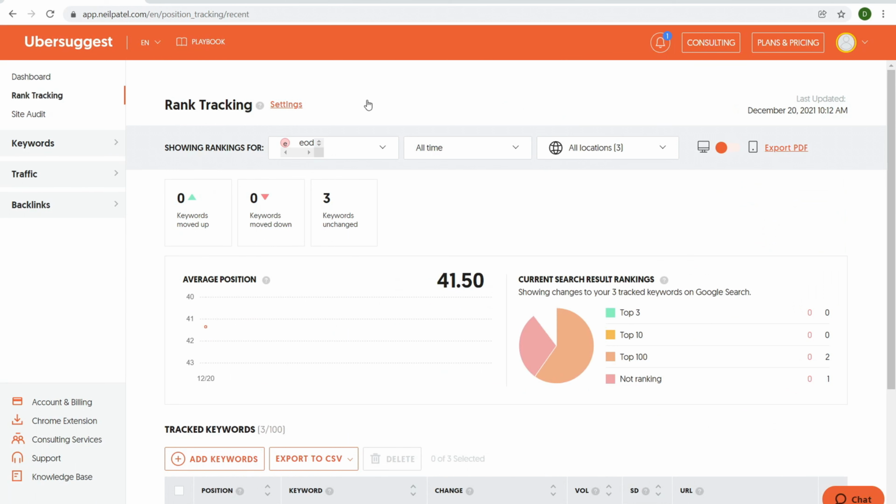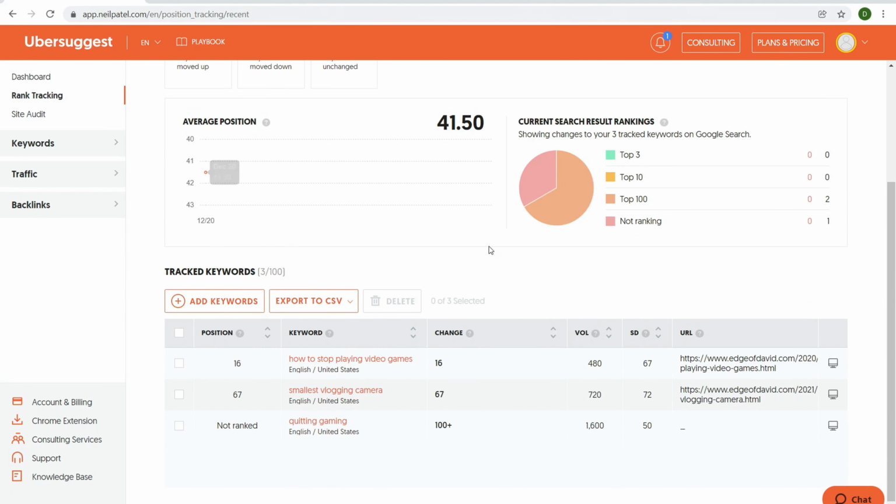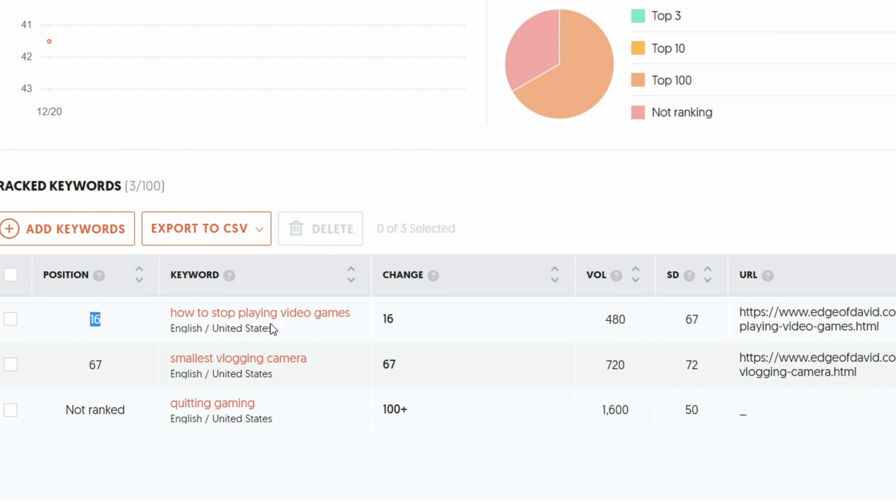So we jump over here to the rank tracker. The rank tracker allows you to, again, as you're setting up your website, tell Ubersuggest what keywords are important to your website that you want to track. Do you constantly want to know the position of, if you're doing any type of external link building, or maybe internal link building, whatever. These are the pieces of content that you care about, and these are the keywords that you care about. Ubersuggest will tell you how you're performing. So for example, we have how to stop playing video games, currently number 16 for this blog post I wrote.